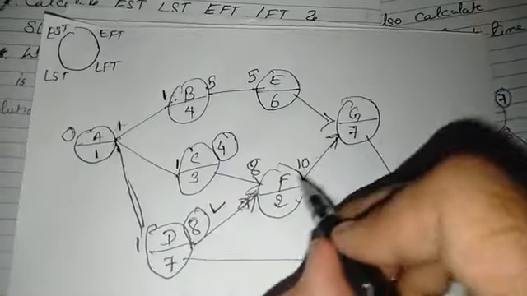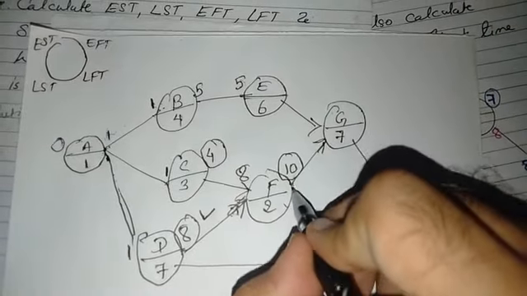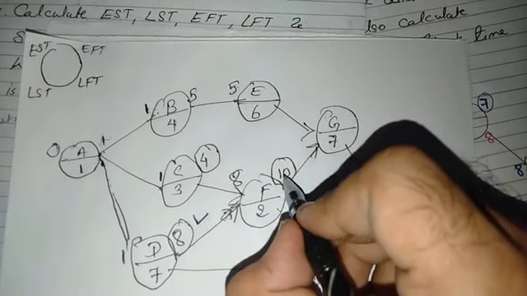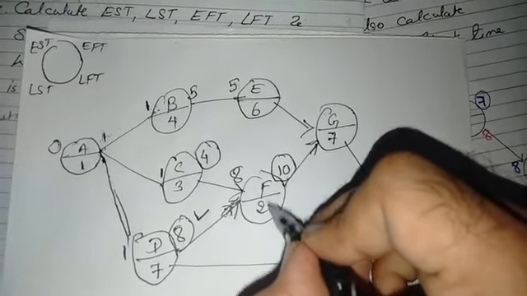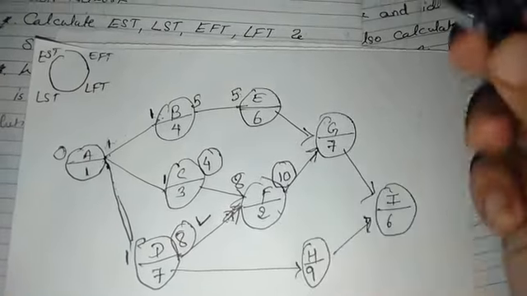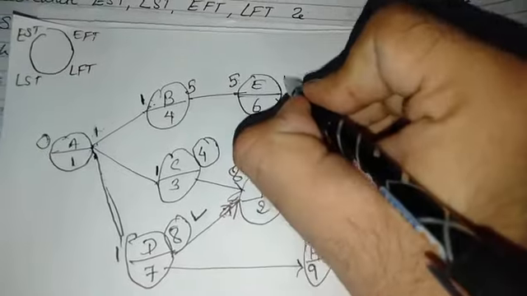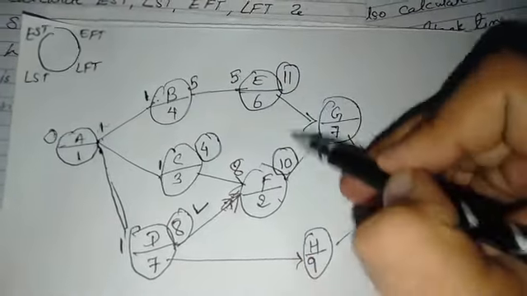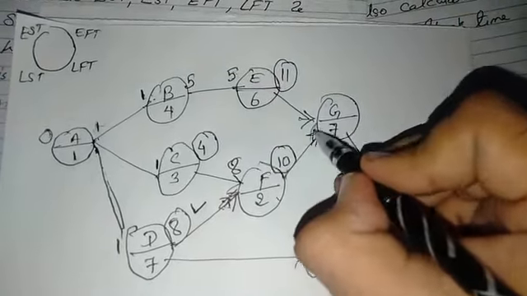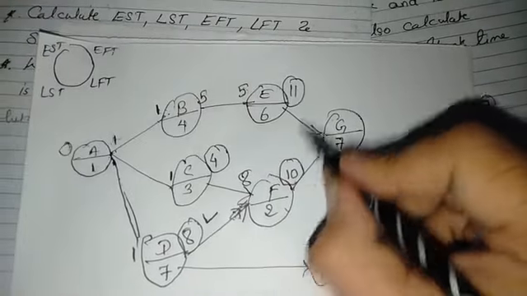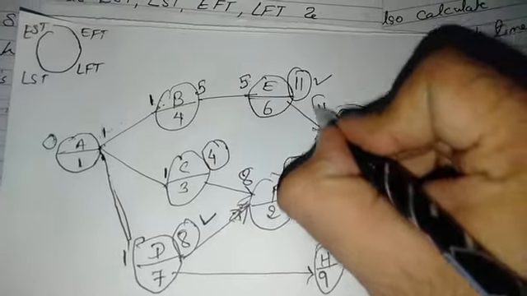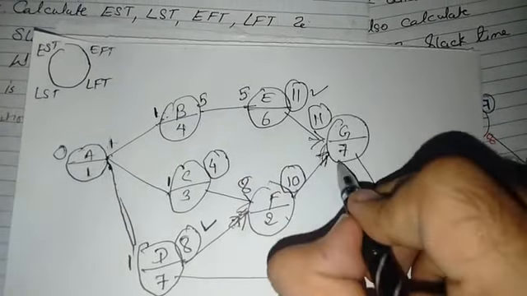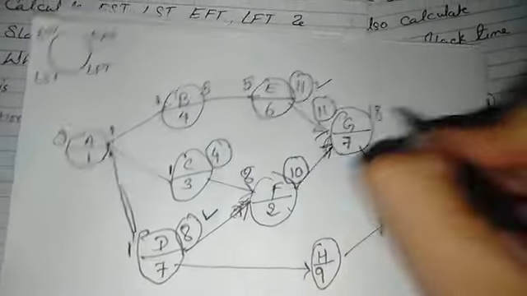The same situation here. The early finish time for activity F is 10. Now, 5 plus 6 is 11. You have to compare both because these two activities merge into G. So compare both times and whichever is greater, you write that. So I will write here 11. 11 plus 7 is 18.